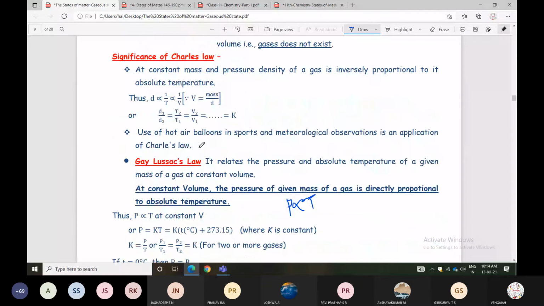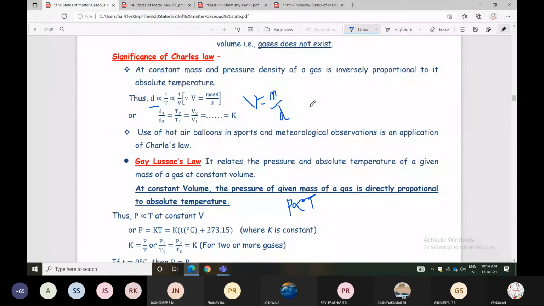Listen here. At constant mass and pressure, the density of a gas is inversely proportional to absolute temperature. So this is the relation between density and temperature. Volume is mass by density. When volume increases, density decreases.